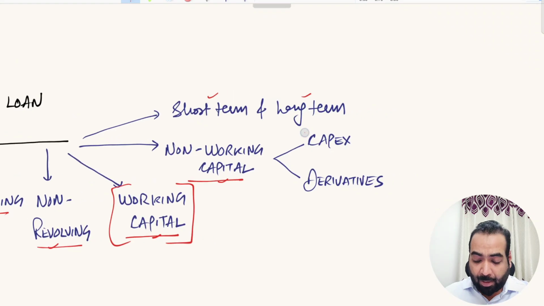While when you get the building term loan or machinery term loan, these types of loans are given to you to manage your capital expenditures. By using a building term loan, you construct the building. By using a machinery term loan, you buy the machinery, which is reported as a fixed asset in your balance sheet, which is your capital expenditure. So these are types of loans given for capex purpose.